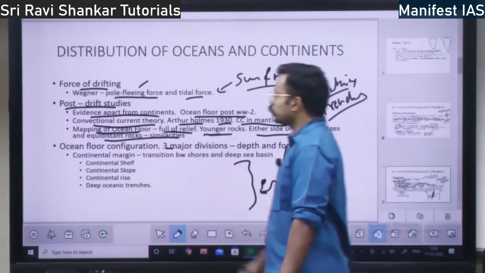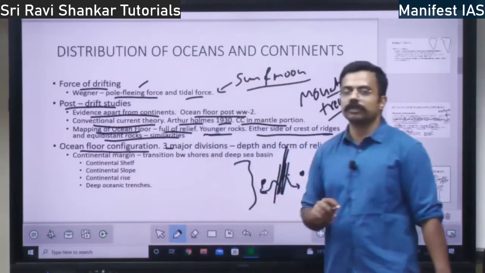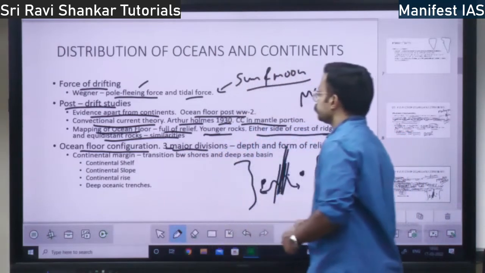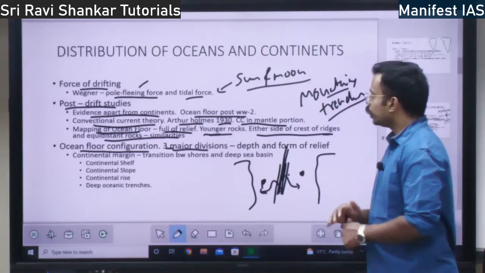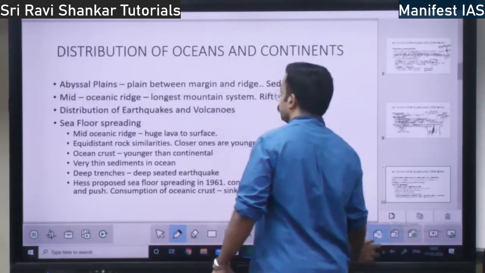Then you have ocean floor configuration. What is the configuration of the ocean floor? We have three major divisions with respect to the ocean floor. So what are the three major divisions?